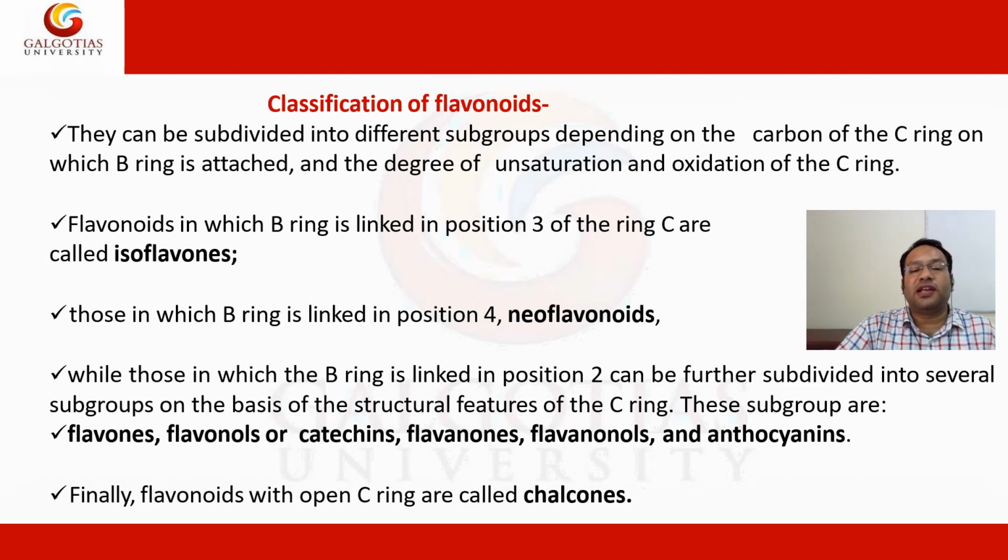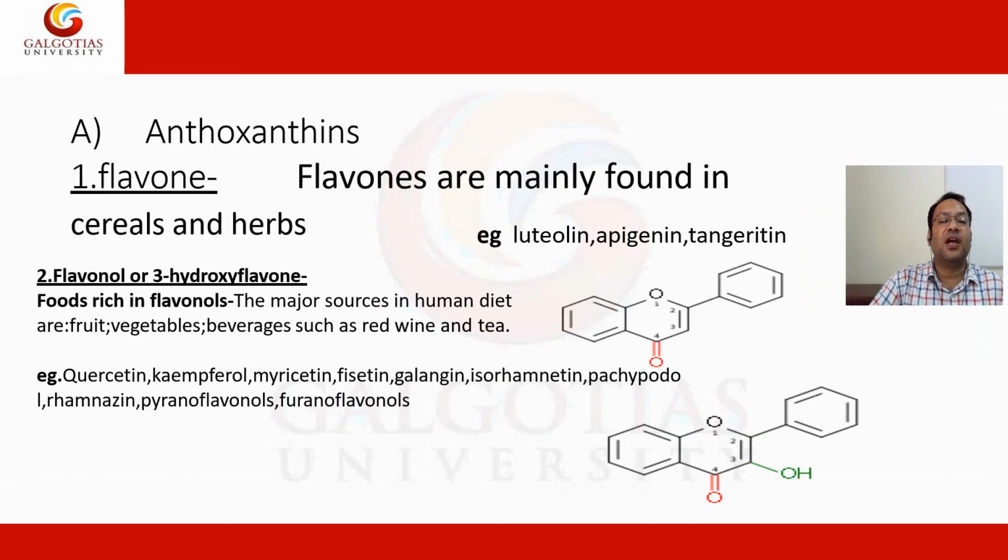While those in which the B ring is at position 2 can be further divided into several subgroups on the basis of structural features of the C ring. These subgroups are flavones, flavonols, flavanones, flavanols (catechins), and anthocyanins. Finally, flavonoids with an open C ring are called chalcones.